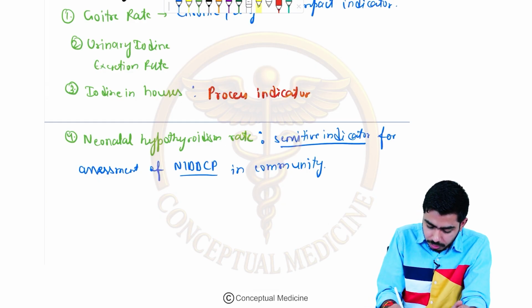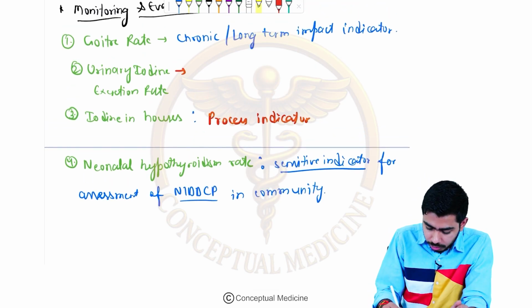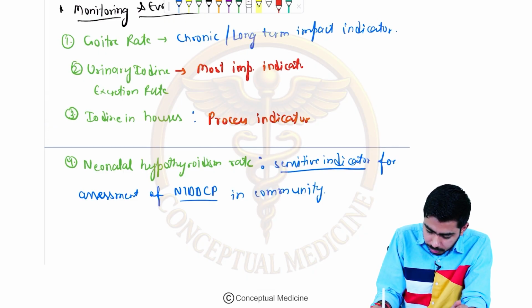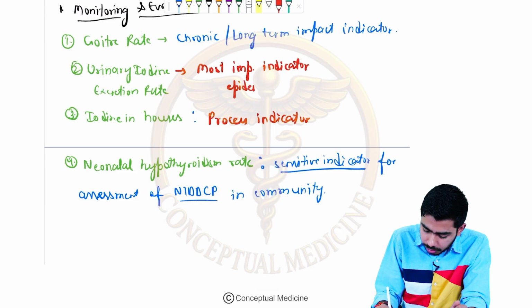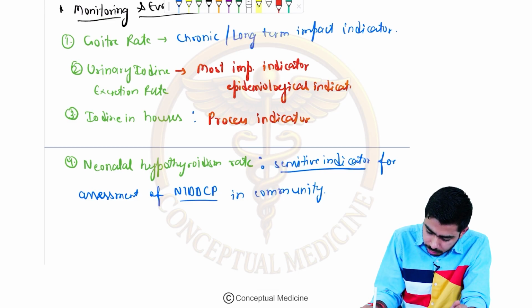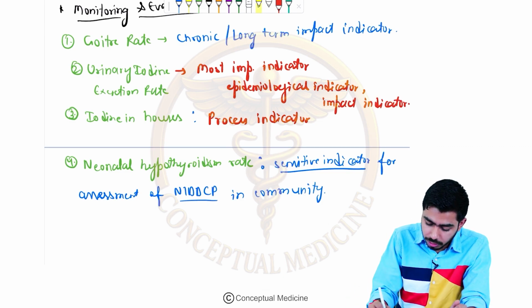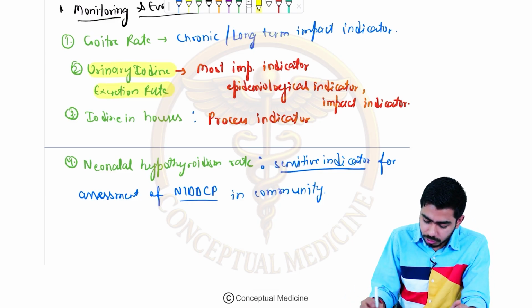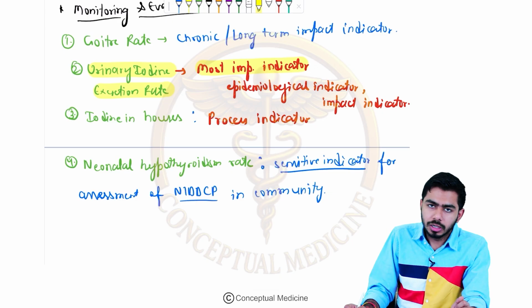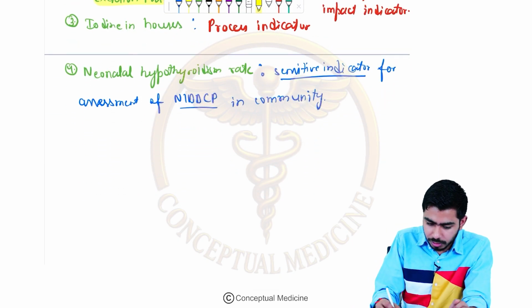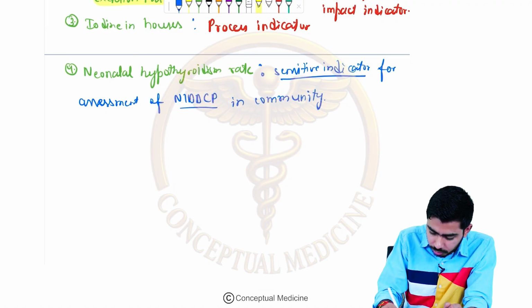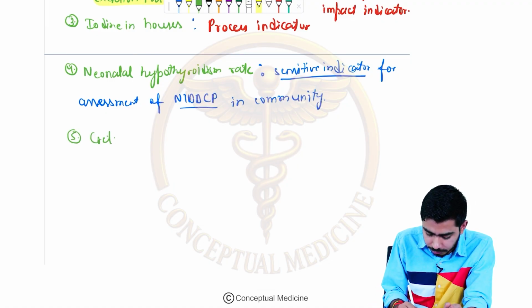If we talk about the urine iodine excretion rate, this is the most important indicator, guys. This is the most important epidemiological indicator, or the impact indicator. Please remember, these are just your MCQ lines which I am narrating here. Please remember this one among all these indicators. The fifth one is the cretinism rate, which is also an indicator.